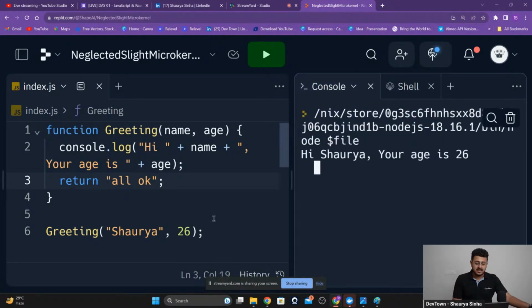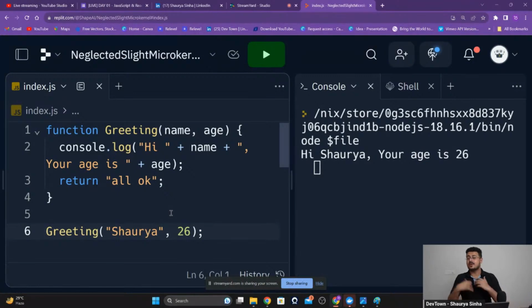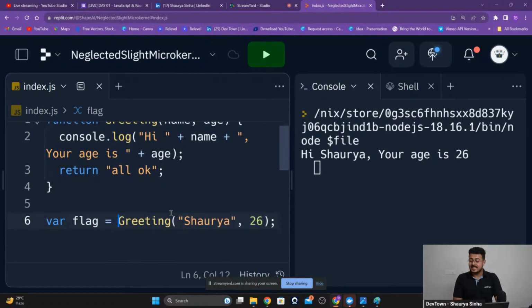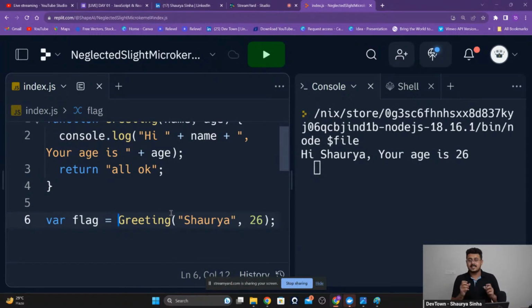If you want to check where it is, you can actually save it inside of another variable. So var flag is equal to greeting. So what is happening right over here is when the greeting function ended, it returns something back to you, that here, take it. This is something that I'm returning back to you. But right now you're not catching it. You're not holding on to it.